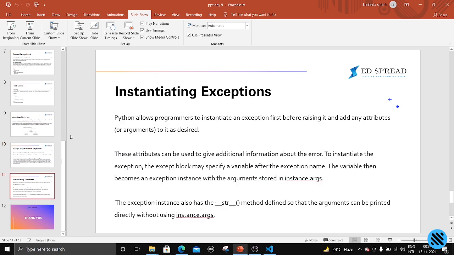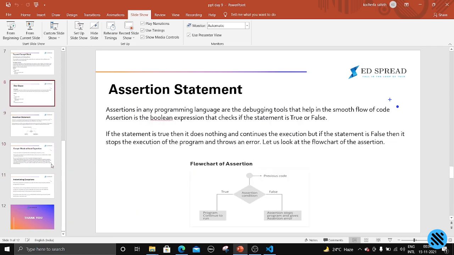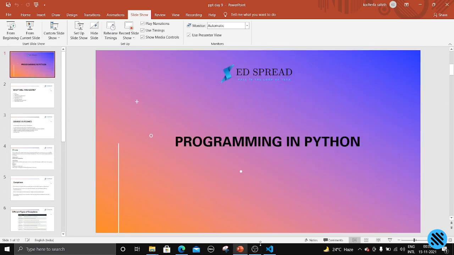So, instantiating exceptions. Python allows programmers to instantiate an exception first before raising it and add any attributes. We already covered this.